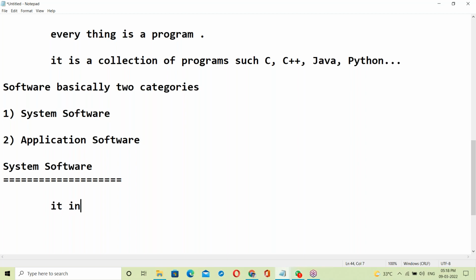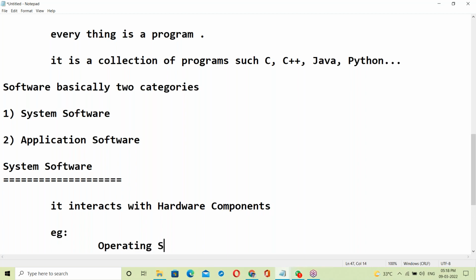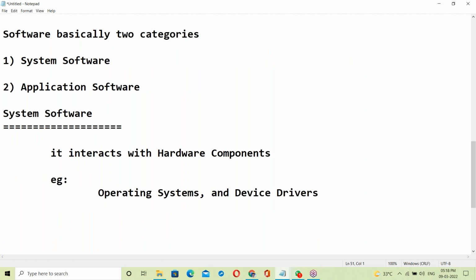What is system software? It interacts with hardware components.